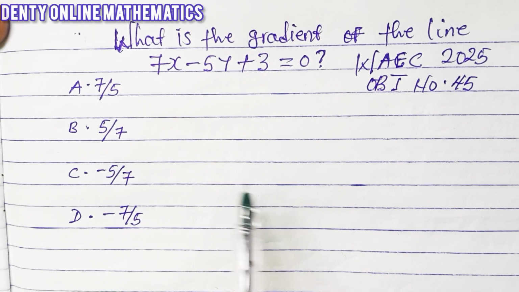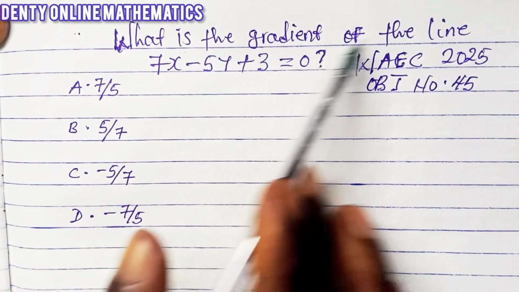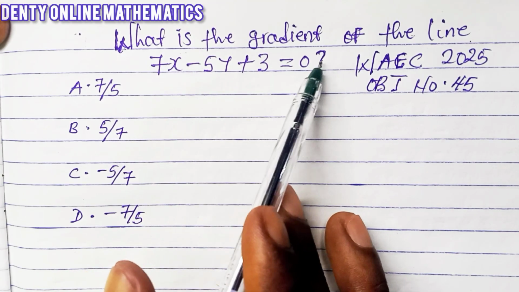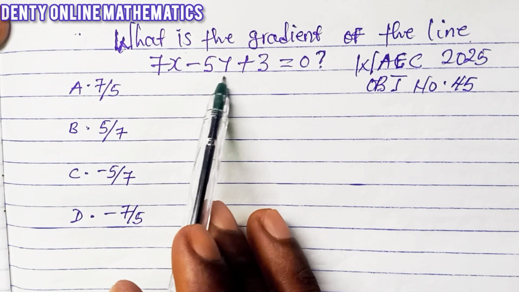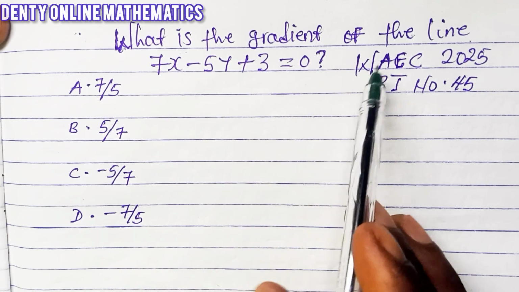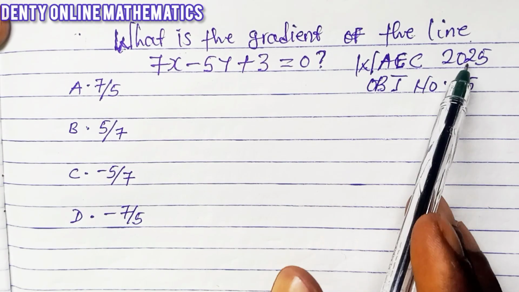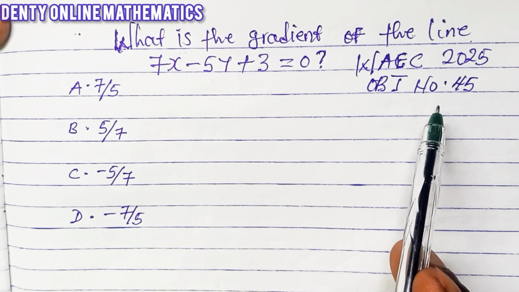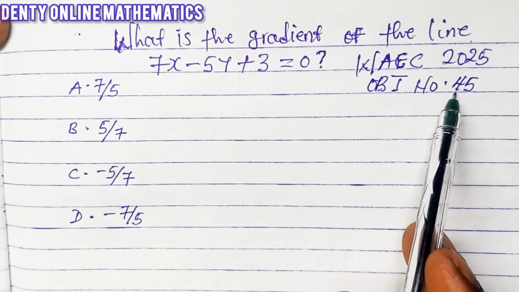Now let's look at what we have here. We asked: what is the gradient of the line 7x minus 5y plus 3 equal to 0? What is the gradient of the line 7x minus 5y plus 3 equal to 0? Now this is a WAEC past question 2025, OBJ number 45. It was written a few days ago.